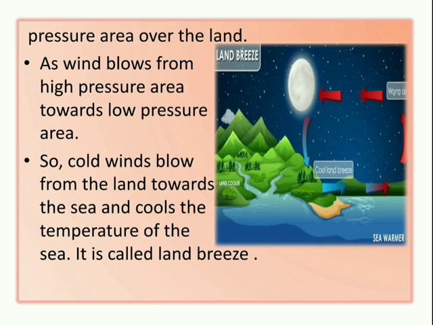So, cold winds blow from the land towards the sea and cool the temperature of the sea. It is called land breeze. So, the cool air from the land blows towards the sea and makes the temperature of the sea water cooler. It is called land breeze.